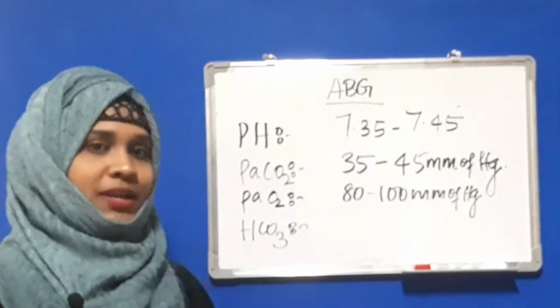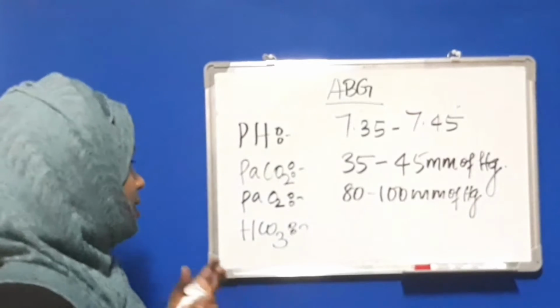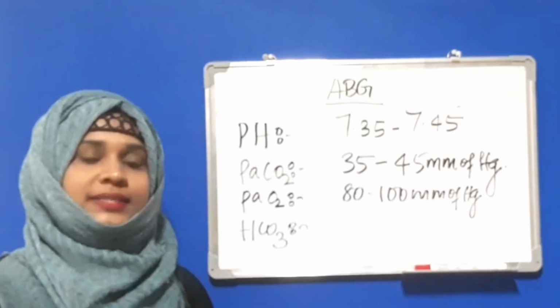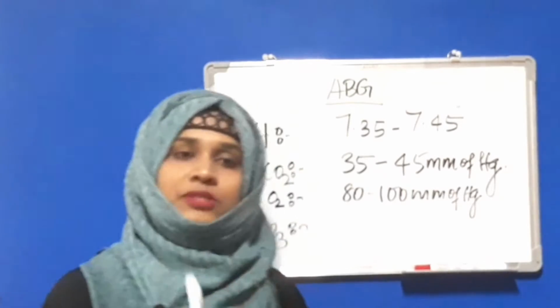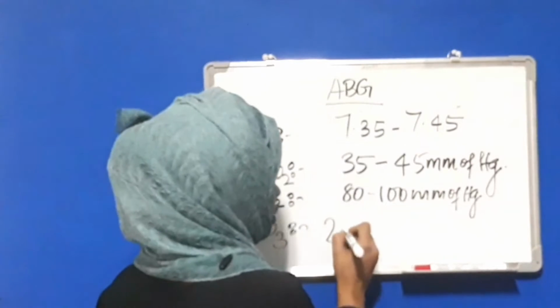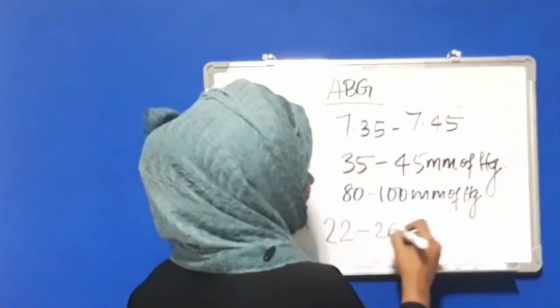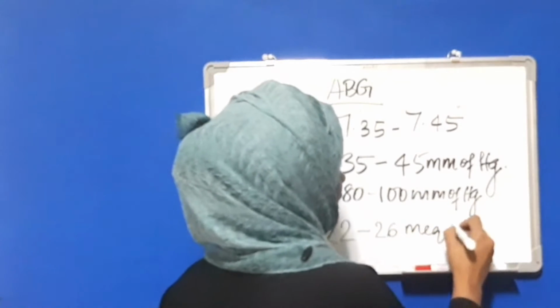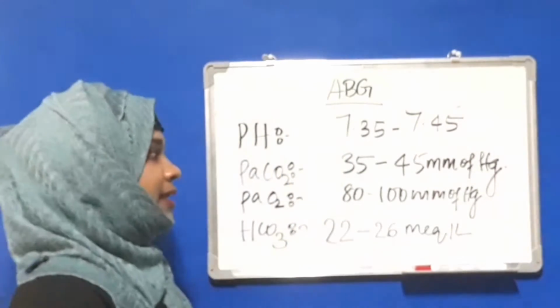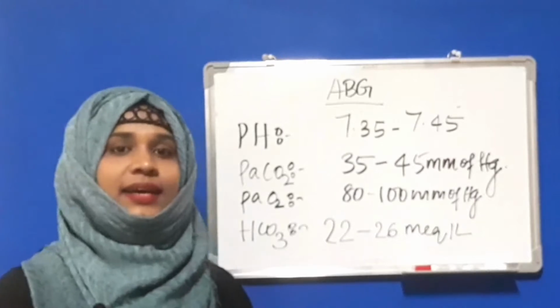This is a metabolic component, a measurement of bicarbonate that is excreted and absorbed by the kidney, and the normal is 22 to 26 milliequivalent per liter. So these are the normal components that we are assessing in the ABG.